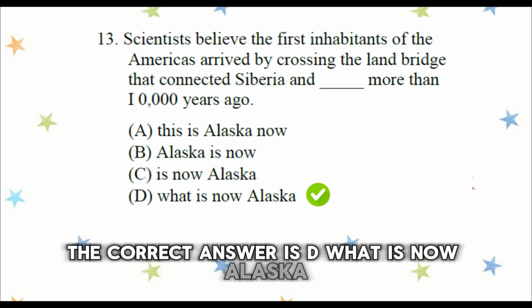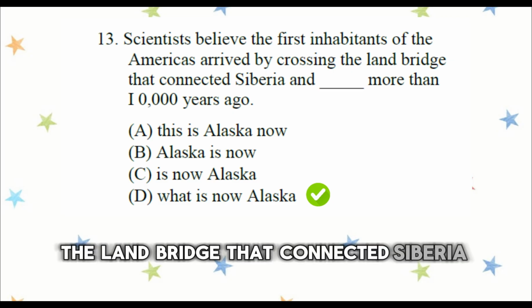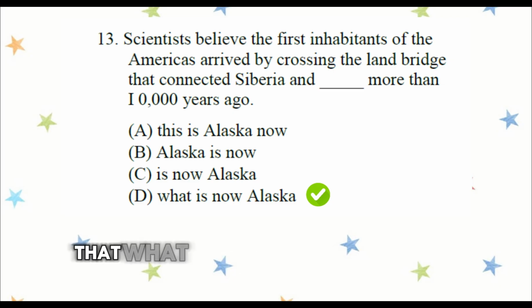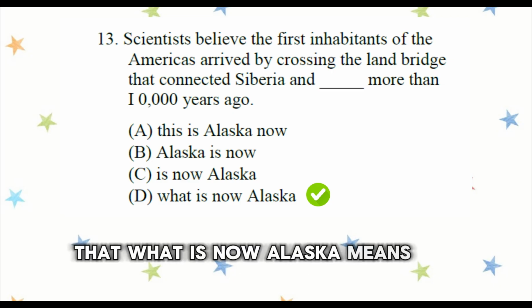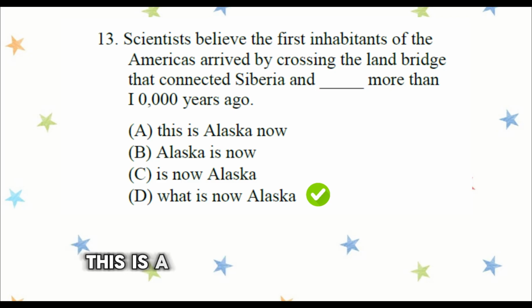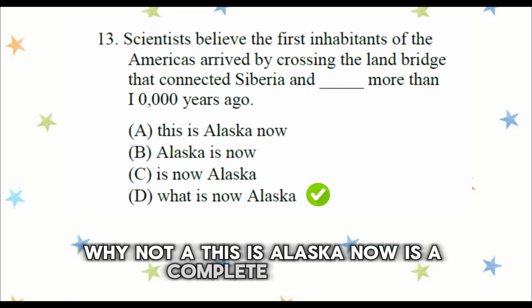What is now Alaska? Read the sentence. The land bridge that connected Siberia and what is now Alaska. The phrase "what is now Alaska" means the place that is now called Alaska. This is a common TOEFL expression. Why not A? "This is Alaska now" is a complete sentence.